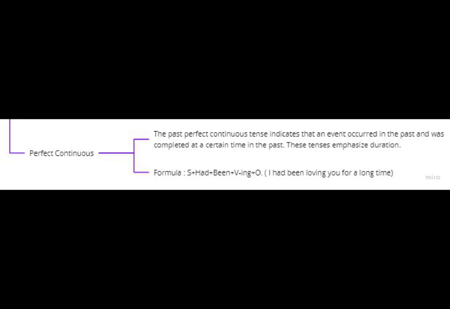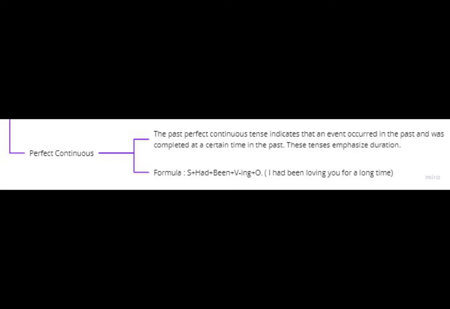Past perfect continuous tense. The past perfect continuous tense indicates that an event occurred in the past and was completed at a certain time in the past. This tense emphasizes duration. Significant words often used are for, since, all day, and others. The formula used is positive. Subject plus had plus been plus verb ing plus object. For example, I had been loving you for a long time.